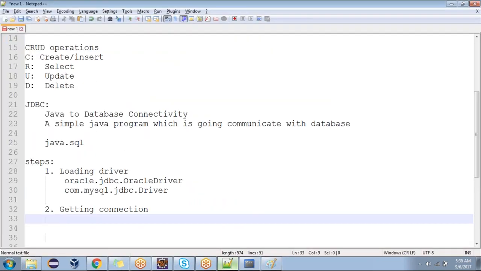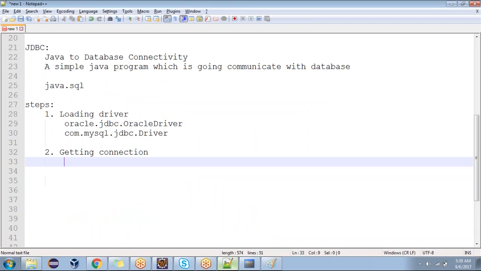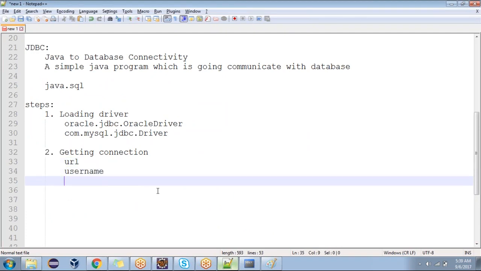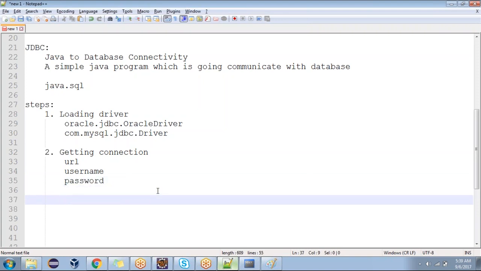Execution happens at the database side, but writing is at the Java side. So we need to pass the query from one location to another location, so we need to establish the connection. At the time of getting the connection, we require three parameters: URL, username, and password. These three parameters are compulsory.